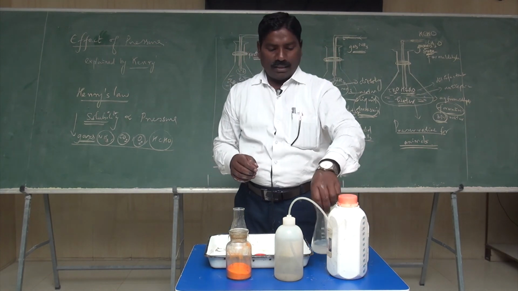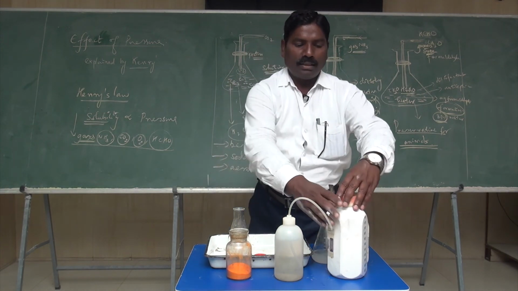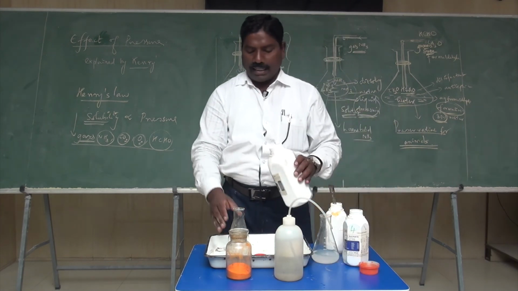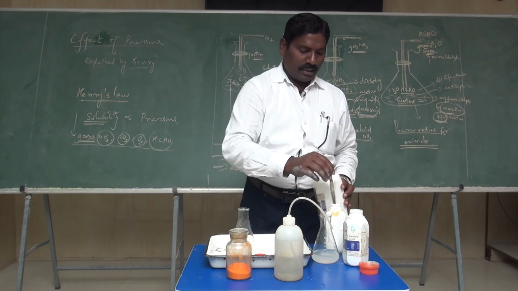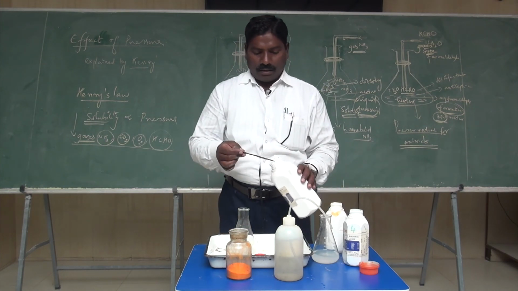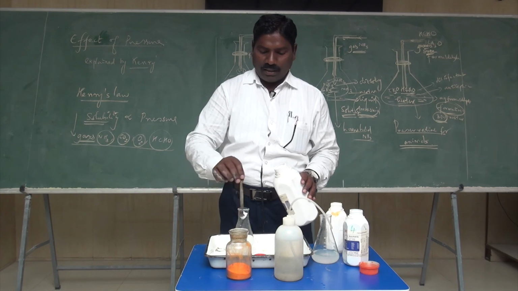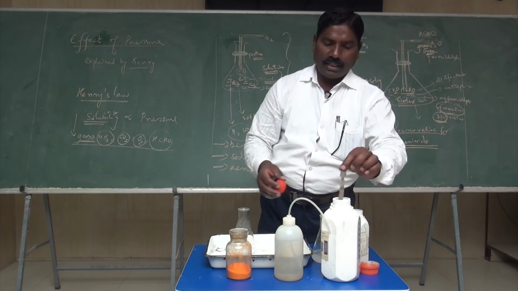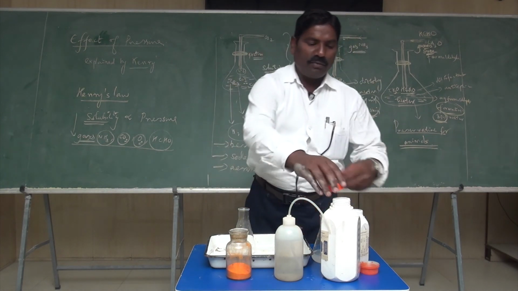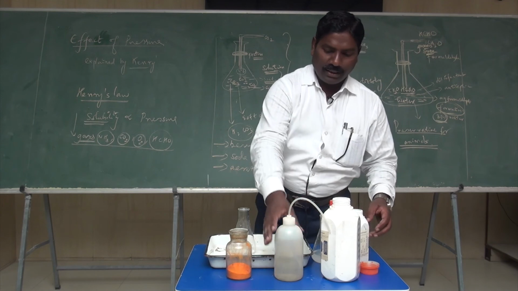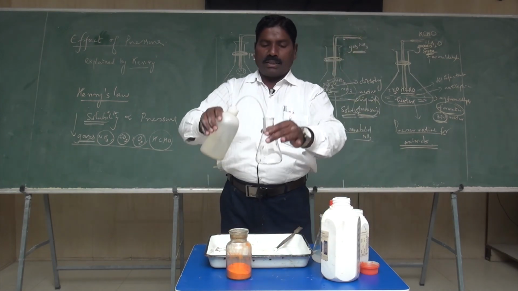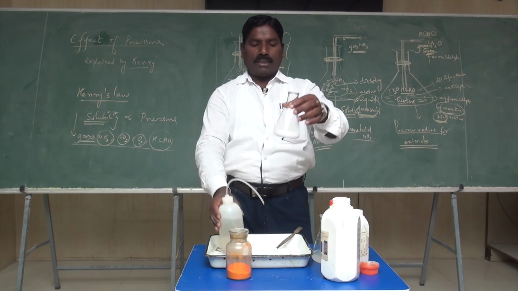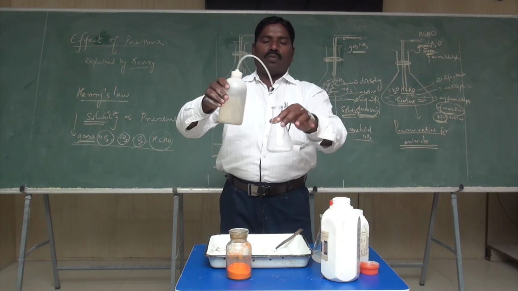Next we are going to see what is heterogeneous: that which is turbid, not giving a clear solution, is heterogeneous in nature. In these heterogeneous solutions, I take a carbonate or sulfide, any kind of salt which does not dissolve in water. Now I take the same water and pour it into this solution. We can't find a clear solution; you see here, we get a white color.